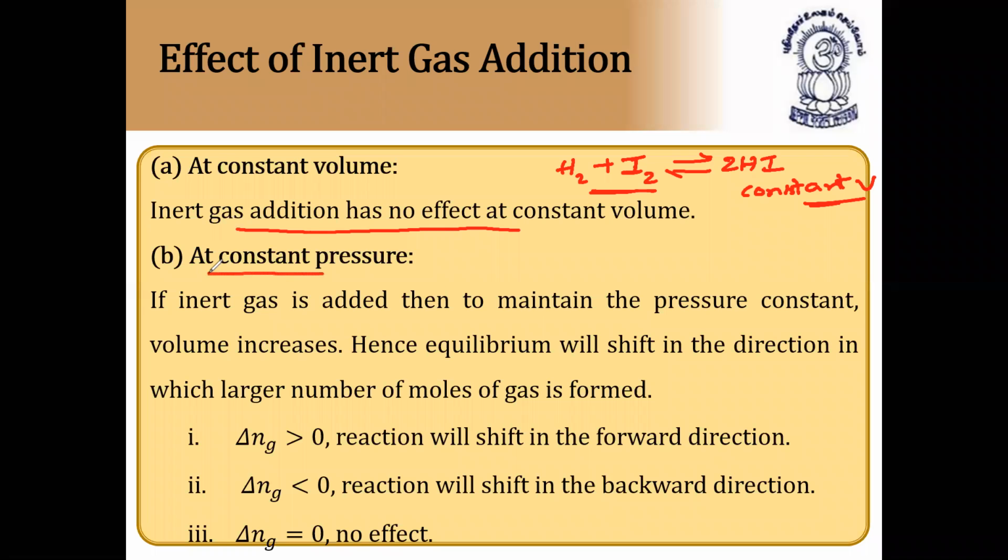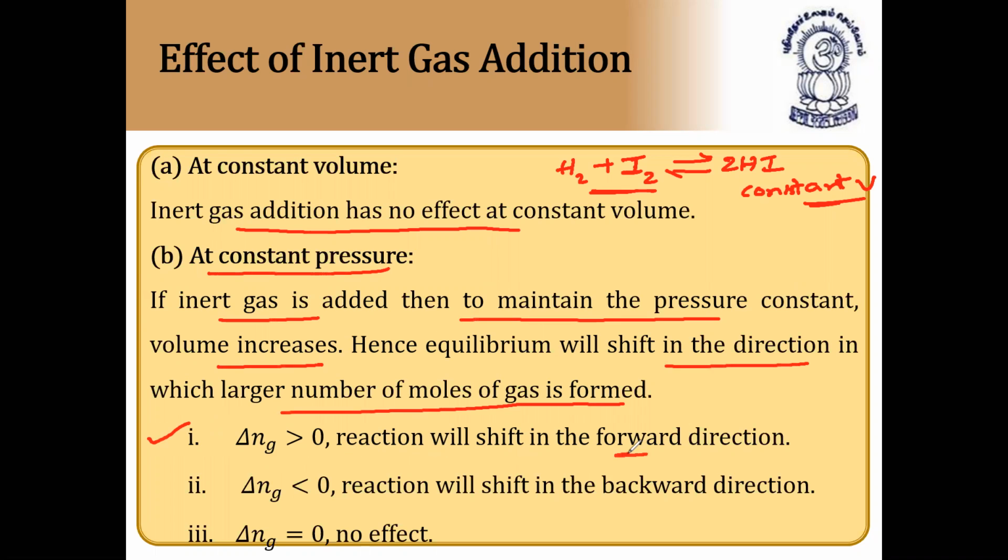Whereas at constant pressure, if inert gas is added, then to maintain the pressure constant, volume increases. Hence, equilibrium will shift in the direction in which a large number of moles of gas is formed. So, for the reaction with delta n greater than zero, if by the addition of inert gas volume increases, as the volume increases, the reaction will shift in the forward direction.